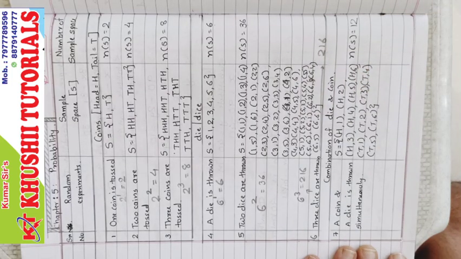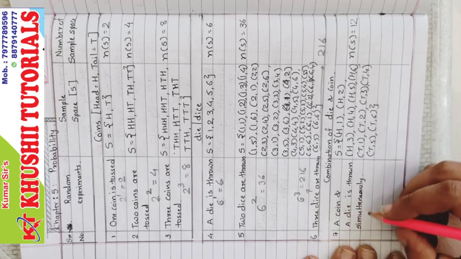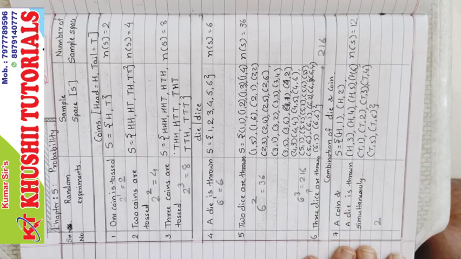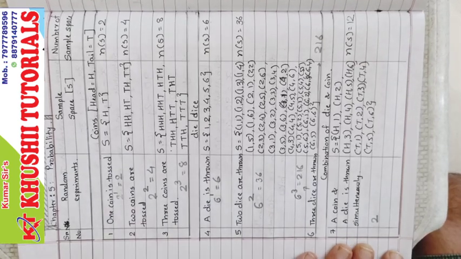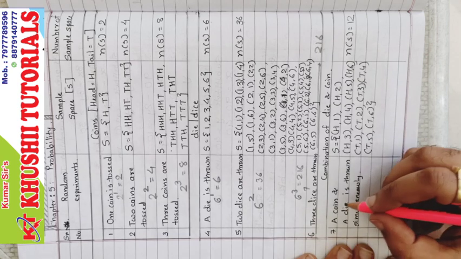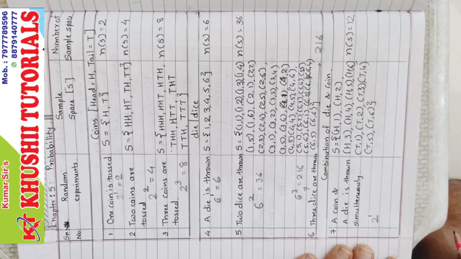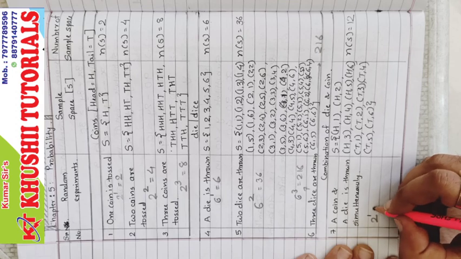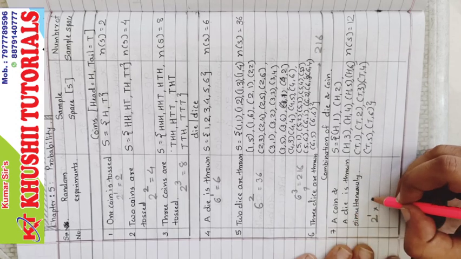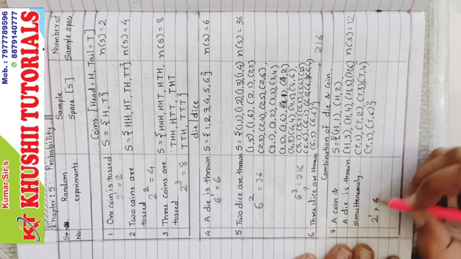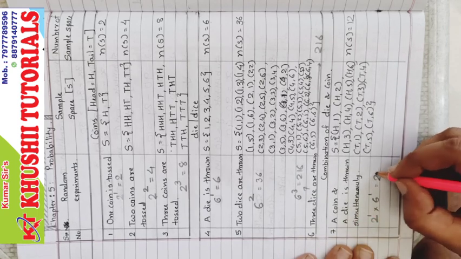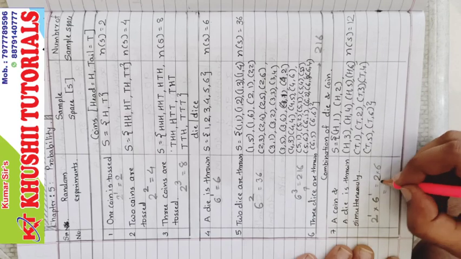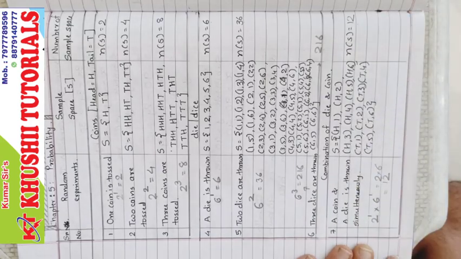It is also easy. A coin and a die is thrown. Coin has how many faces? Two faces. As a coin has two faces, and how many coins are tossed? One coin. Similarly, a die has six faces, and how many dice? One die is tossed. So 2 raised to 1 is 2, 6 raised to 1 is 6, and 2 times 6 is 12, and that's why it is 12.